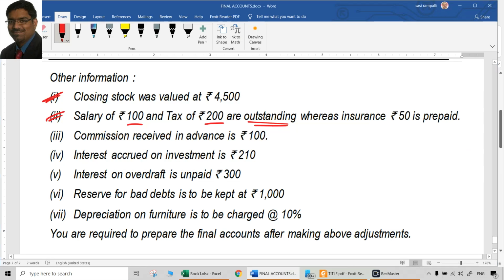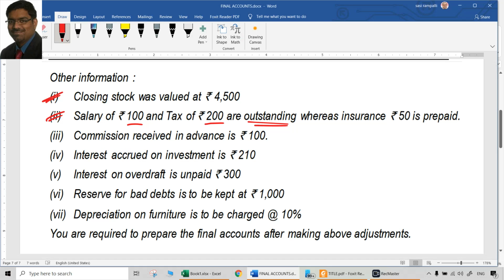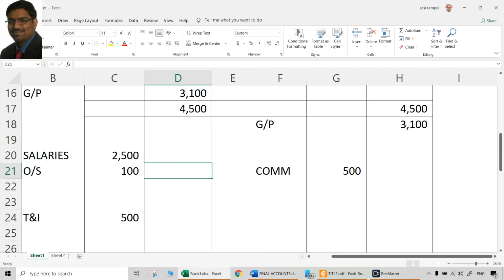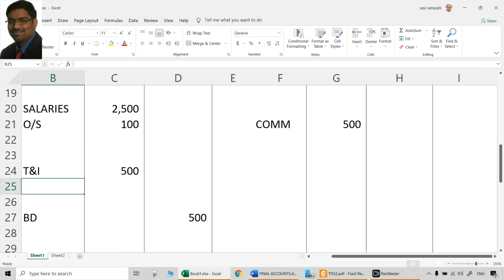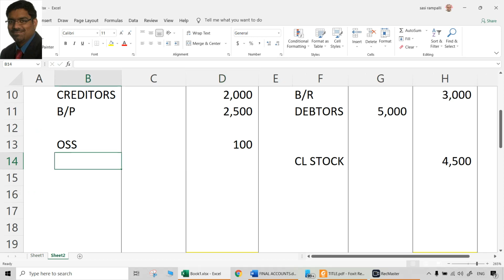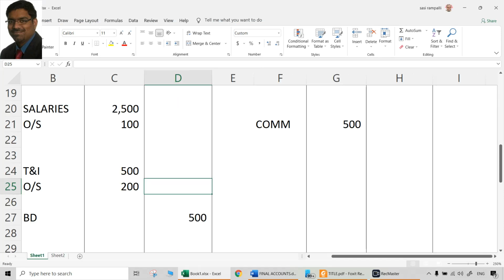Same with tax. Outstanding tax 200 rupees is there. So tax and insurance, whatever it is, outstanding 200 rupees, add it here, and also outstanding tax 200 rupees is a liability. So debit treatment in P&L account, credit treatment in balance sheet as liability. That is the outstanding expenditure. Whatever expenditure it may be, treatment is the same.